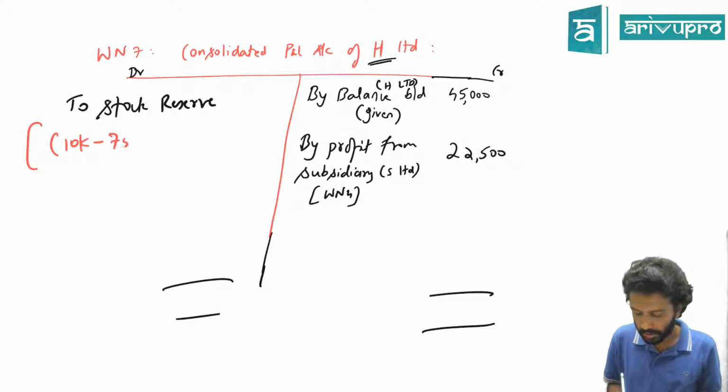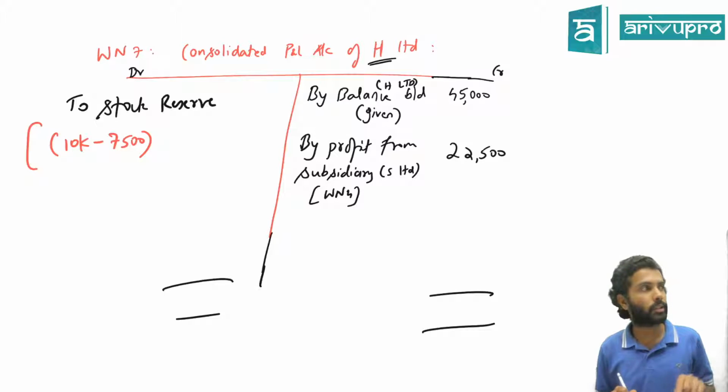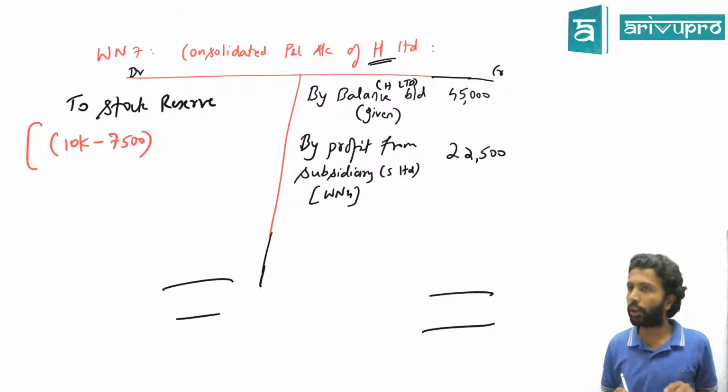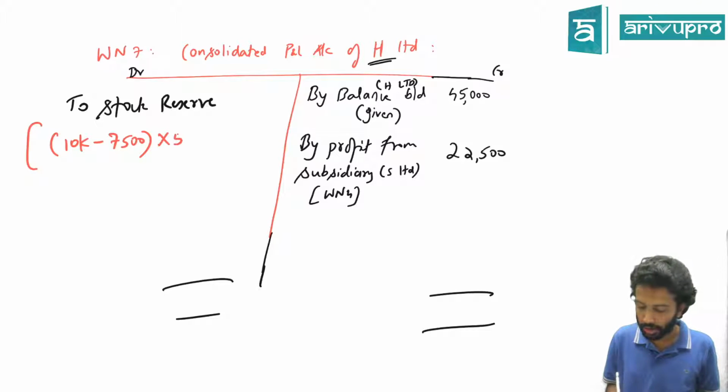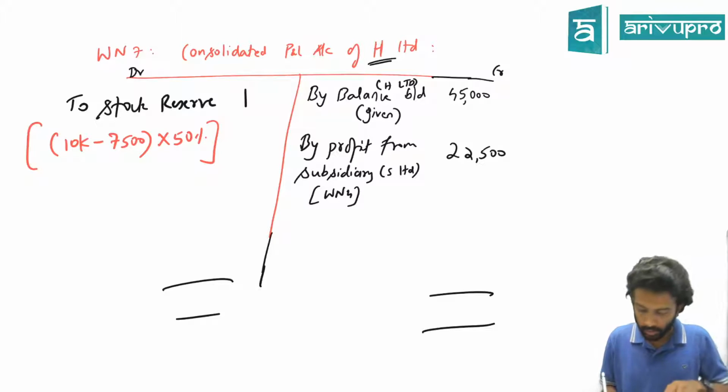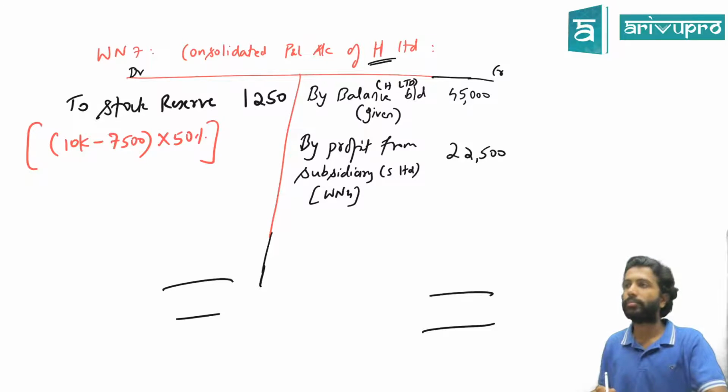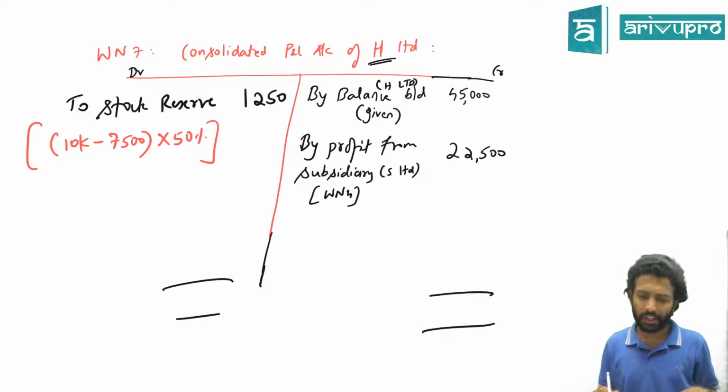What is the total cost price? 7,500. So 10,000 minus 7,500 is your total profit for 100%, 2,500. But you have only how much of the goods? So for 50%, how much is the profit? 1,250.